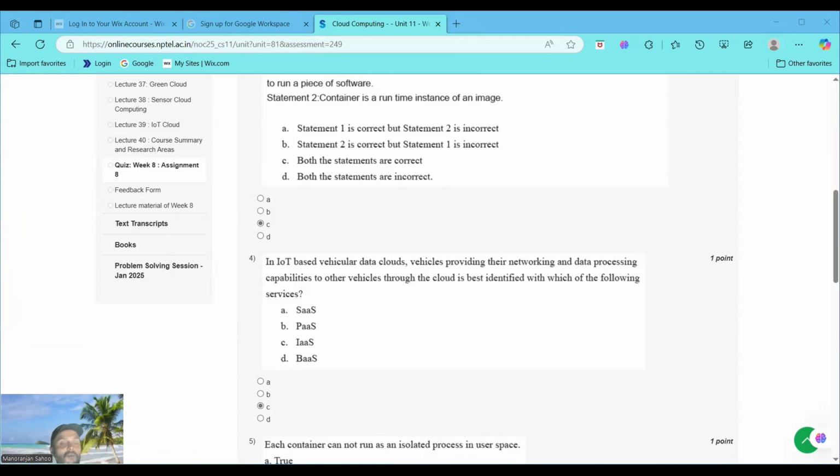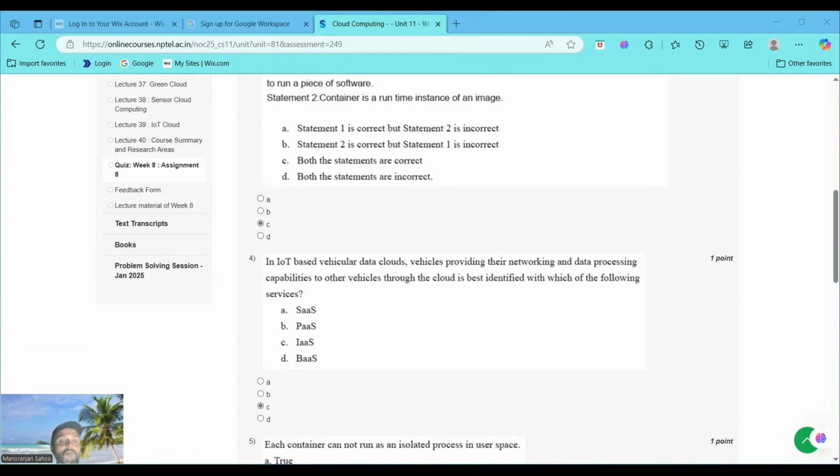Option A is incorrect because software as a service delivers software applications, not infrastructure. Option B, platform as a service, provides a platform for development, not raw resources. Option D is incorrect because backend as a service is less relevant here; it's typically for mobile application backends. So option C, infrastructure as a service, is the correct answer.